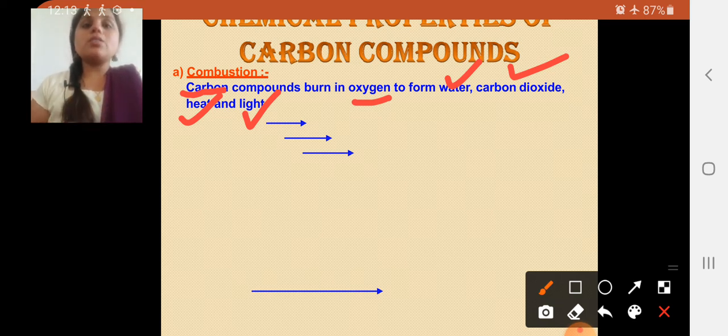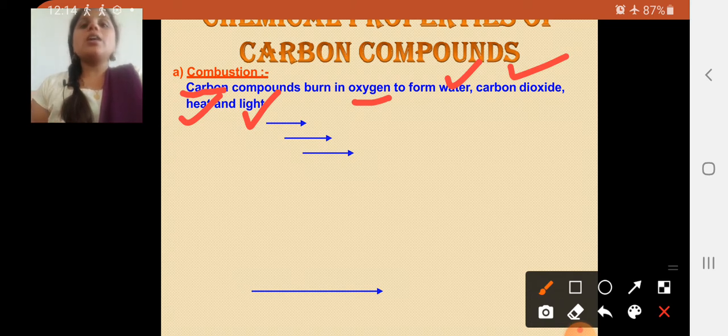Water, carbon dioxide, heat and light. So in the combustion process, this is the chemical process where the products formed are water, carbon dioxide, heat and light, because the substance is reacting with the oxygen. What is the substance here? It is the carbon. So carbon compounds burn in oxygen to form water, carbon dioxide, heat and light.